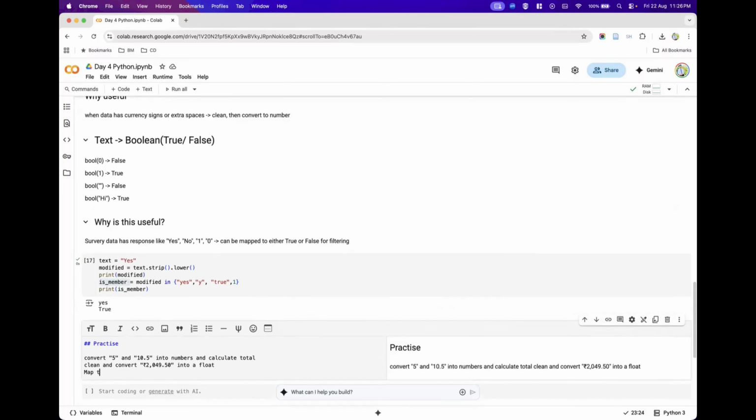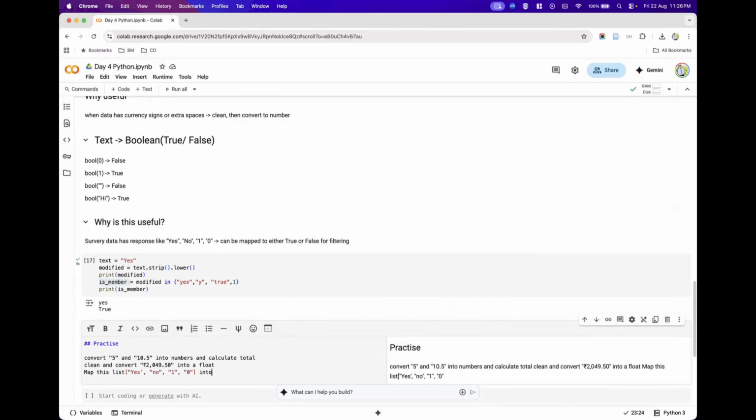And then try to map this list. We have a list of values: "yes", then "no" inside it, another element, then a value "1" inside it, and then a value "0" inside it.